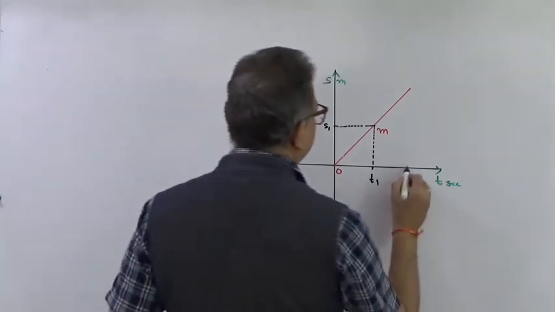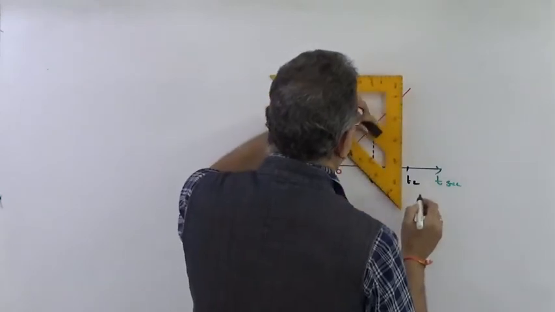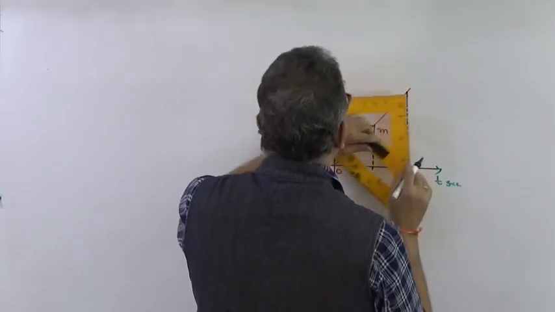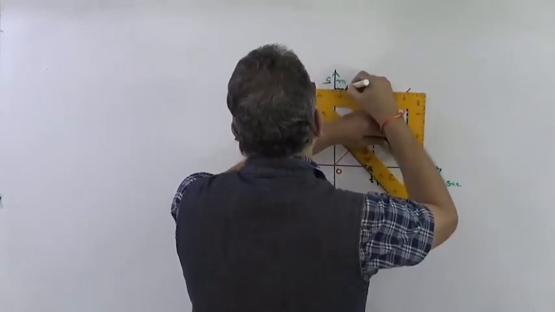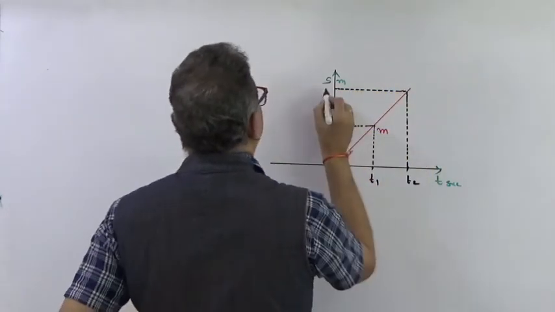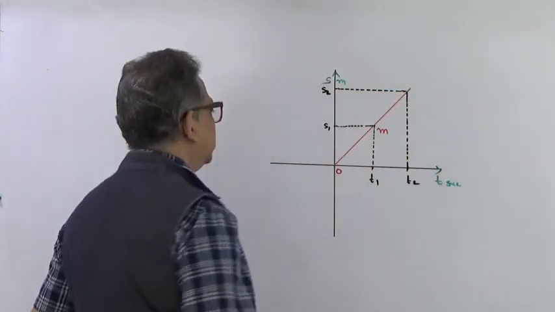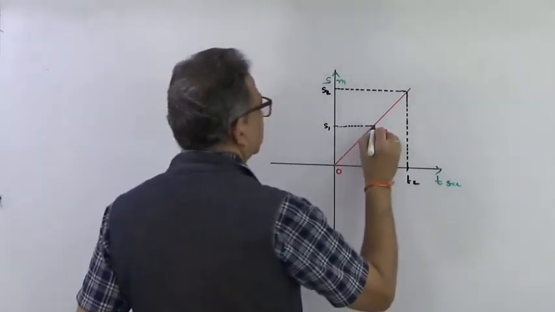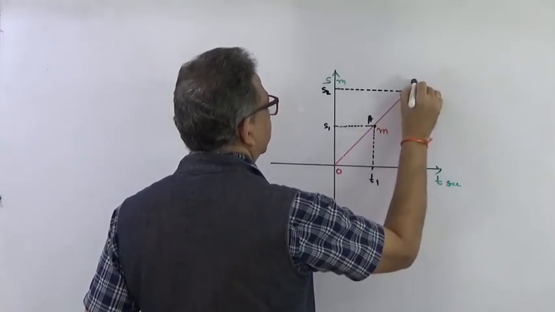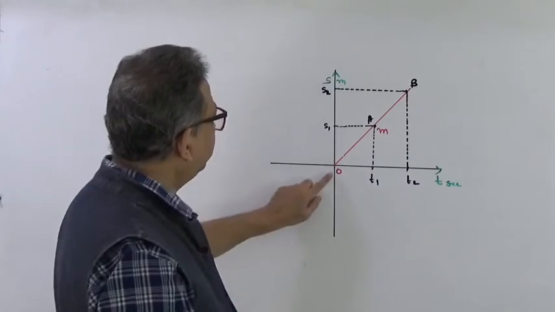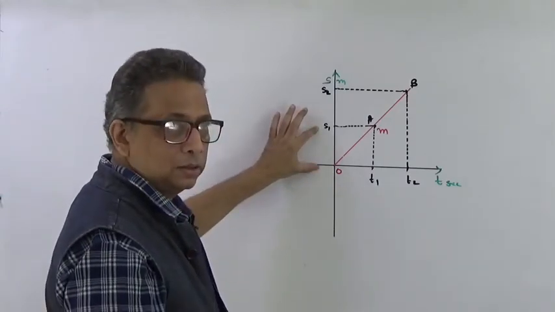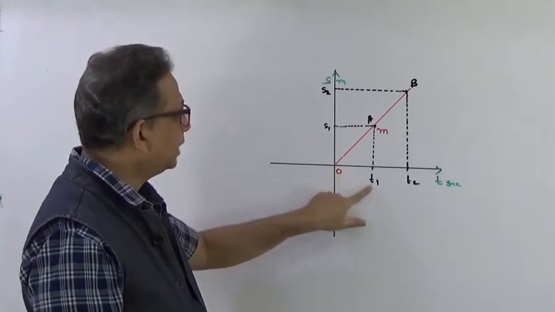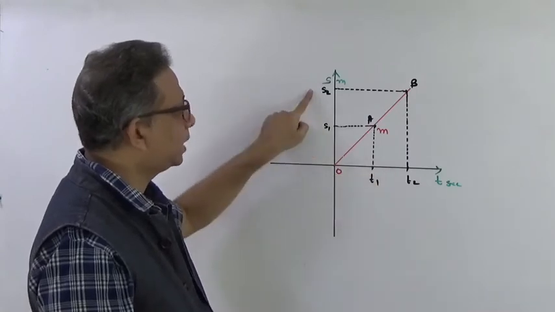What happened at time t2? At time t2 it had come to this distance s2, right? So this was O, this is A, and it has reached the point B. At time t equal to 0, it was at a 0 distance. It was at the origin. At time t1, it was at s1. At time t2, it was at s2.